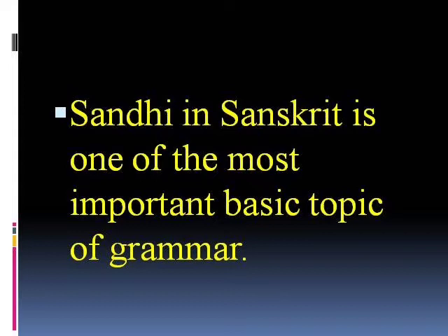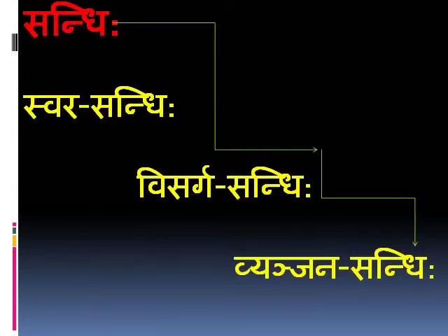So basically there are three types of sandhi: Swara Sandhi, Visarga Sandhi and Vyanjan Sandhi. Swara Sandhi is the Sandhi of vowels. Visarga Sandhi is the Sandhi which takes place between a vowel and the Visarga. One more type is Vyanjan Sandhi, that is Sandhi of vowel and consonant or consonant plus consonant.